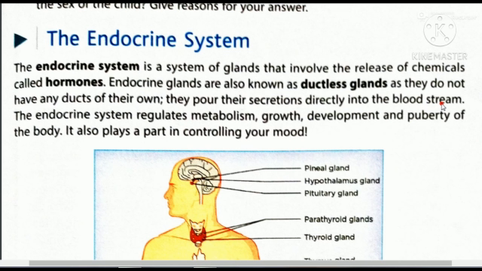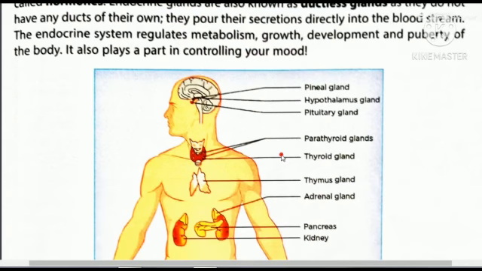the bloodstream. The endocrine system regulates metabolism, growth, development and puberty of the body. That means all these functions are controlled by these glands, or you can say by the hormones released by these glands. It also plays a part in controlling your mood. Whenever you are in a good mood, they control that. Whenever you are in a bad mood, feeling very low, that is also controlled by these glands. This is the endocrine system.